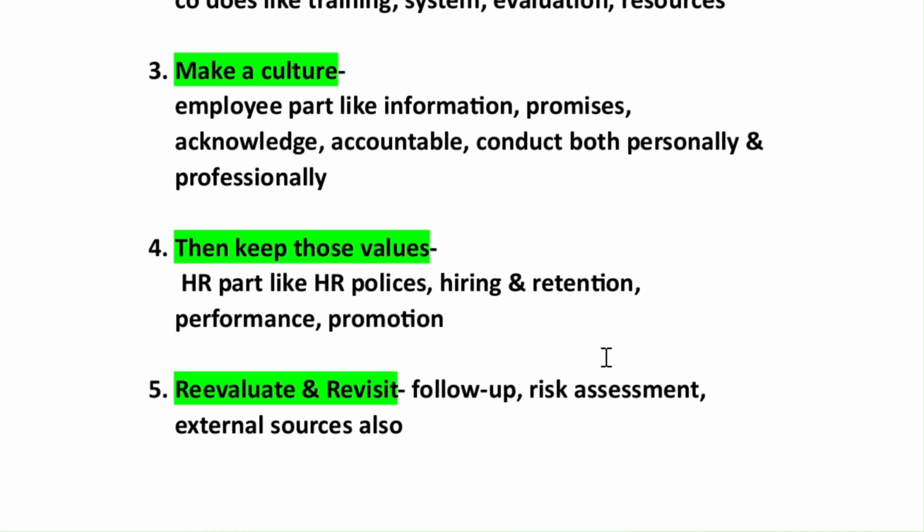Okay, so HR will form certain policies, and in hiring, orientation programs and workshops would be conducted, and the retention process also. This training would be given, performance would be evaluated. HR will look after all this, and if someone does very well in all these areas, he would be promoted. Okay, so this would be HR's evaluate and revisit.